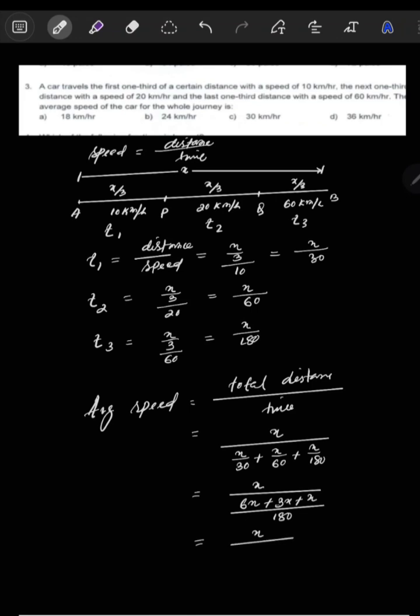Then if you add all of them, 6 and 3 is 9 and 1 is 10x by 180. Then again if you simplify, x and x cancel, and 10 and the 0 cancel, so it is equal to 18 km/h. If you see the options, option A is your correct option here. Like that you have to simplify.